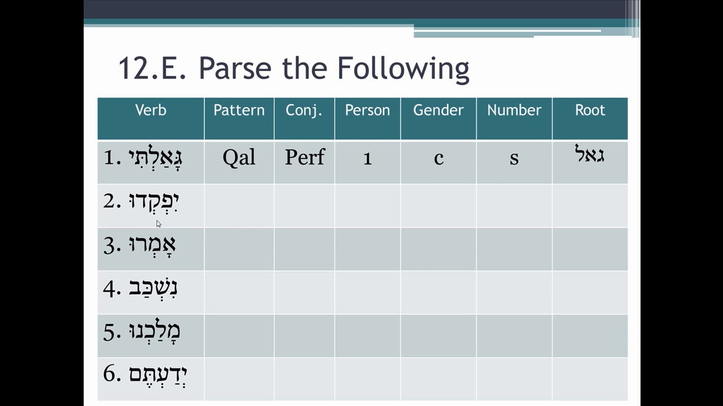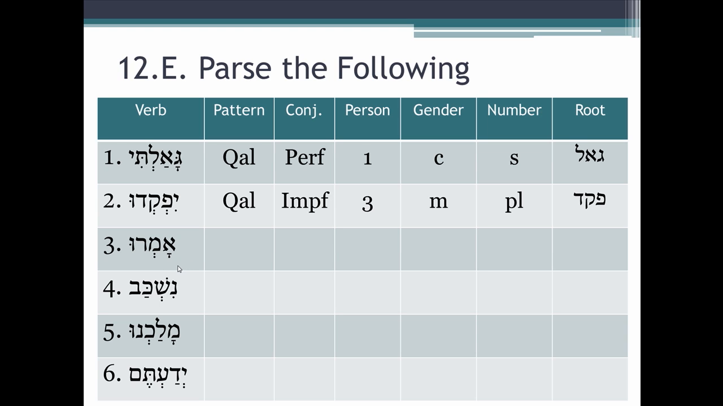Number 2, yifkedu. It's from pakad. Does it have a prefix? Yes, the yod. In this case it's yod and then the vowel ending at the end. If we know our endings, it can only be one thing. Qal imperfect, third masculine plural from pakad.